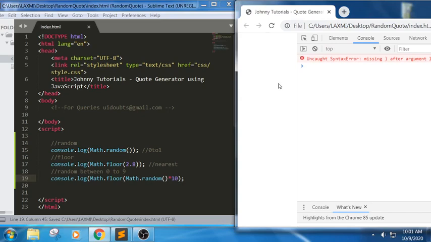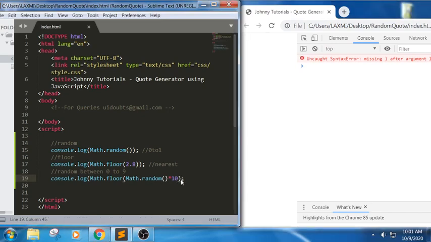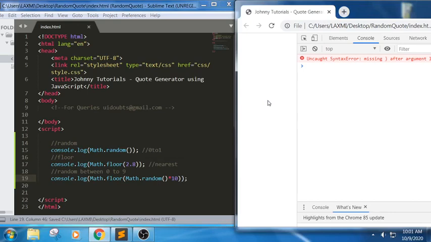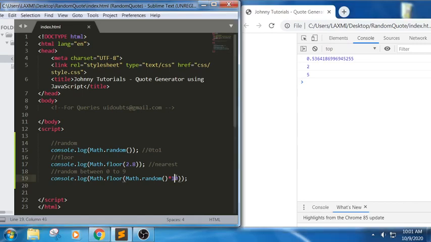We got here, somewhere we have missed. Okay, done. We got it. If I refresh this, can you see the values are being generated between 0 and 9? Suppose I want to generate between 0 and 10, I can place 11 here, nothing more. First we discussed random, next floor, next how to generate a random number between 0 and 9. Next, in JavaScript, in order to store multiple values, we use an array.